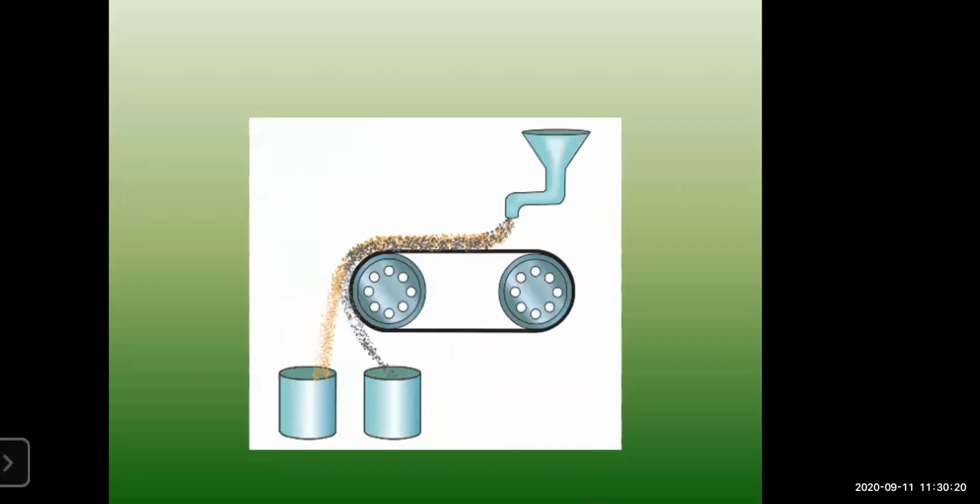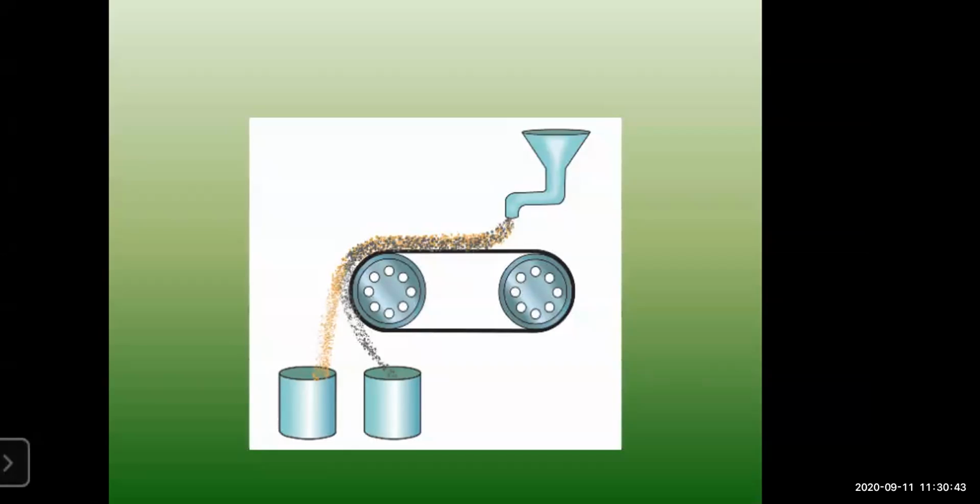Now this method requires what? An electromagnetic machine is needed here. The main parts of the machine are iron rollers and a conveyor belt moving continuously around them. You can see in the diagram on page number 101 how the arrangement of the apparatus is, the magnetic roller, how it looks, and how the conveyor belt looks, right?